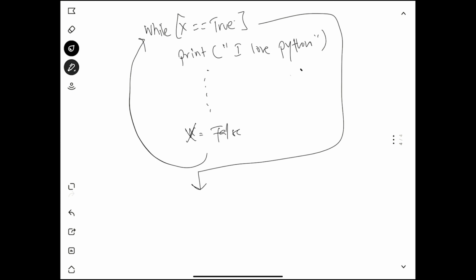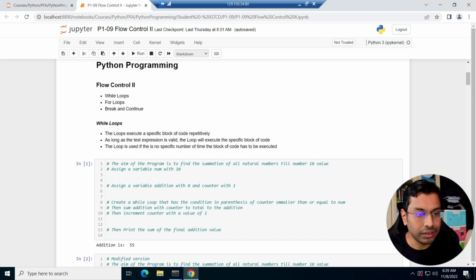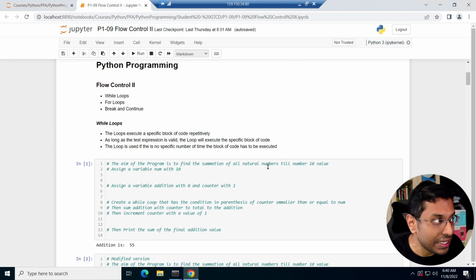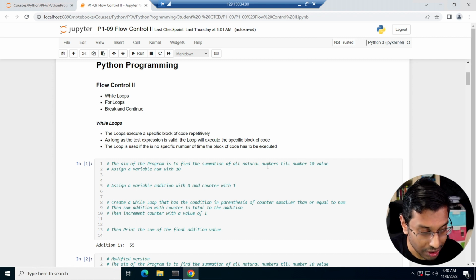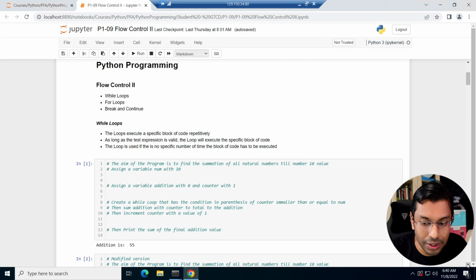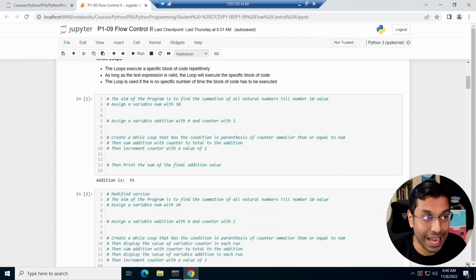So let's move on to the while loop. While loops execute a specific block of code repetitively. As long as the test expression is valid, the loop will execute the block of code. It is used if there is no specific number of times the block of code has to be executed. You can use a while loop until a specific condition is attained. Let's see an example of how we can write this code down.